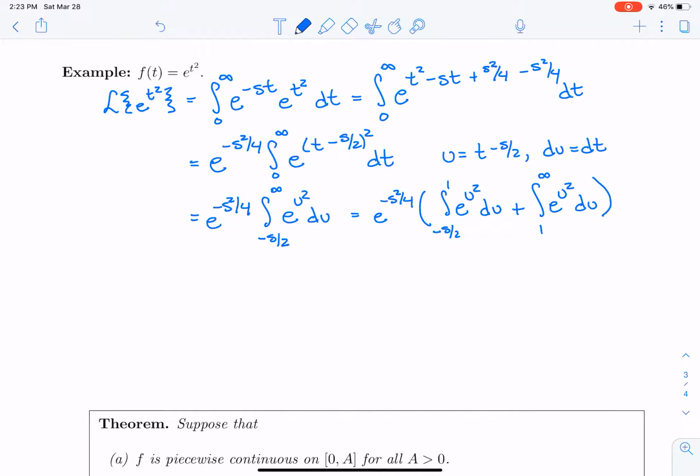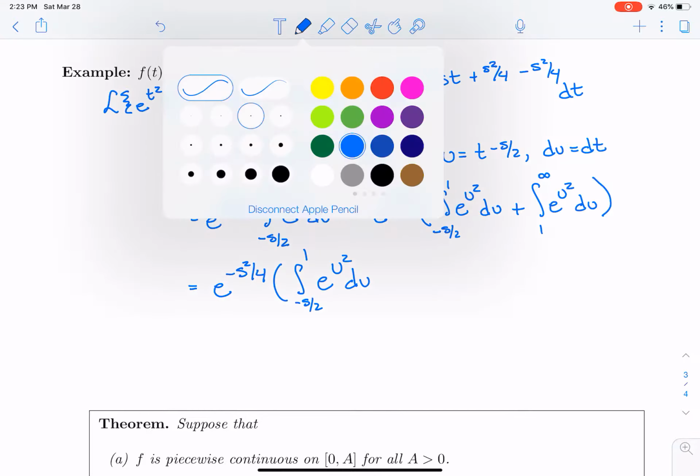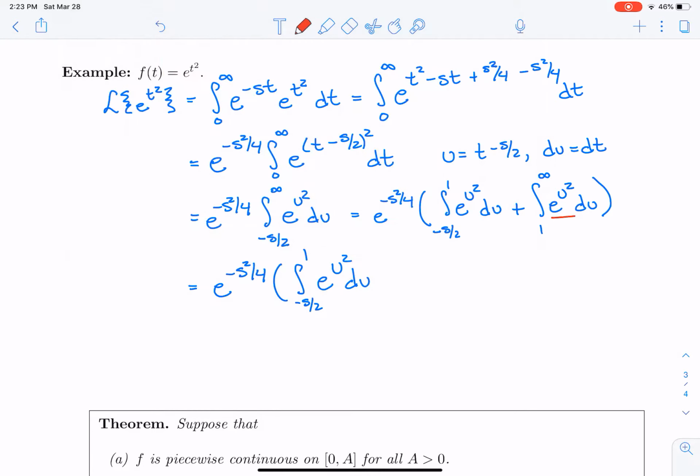Okay, so what would be left? Well, I would have e to the minus s squared over 4 times, okay, my first integral isn't really going to change. It's from minus s over 2 to 1 of e to the u squared du. But now I want to use that theorem that I had before. So I want to compare this function, e to the u squared.